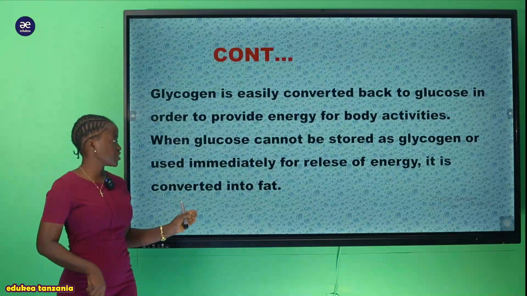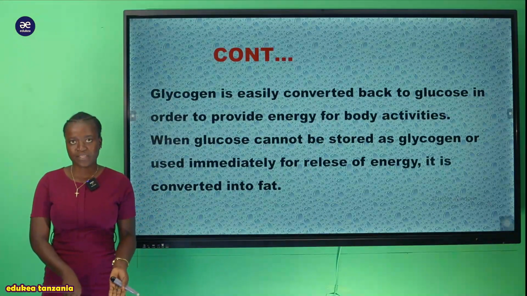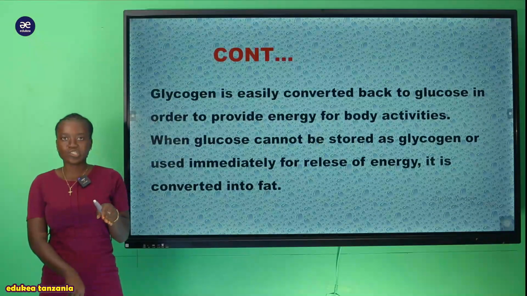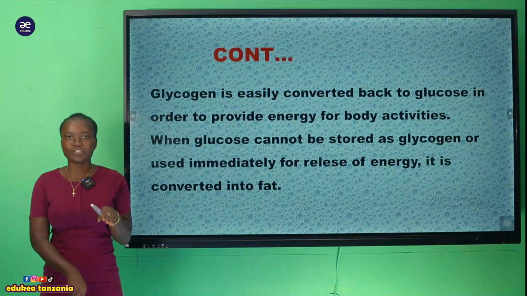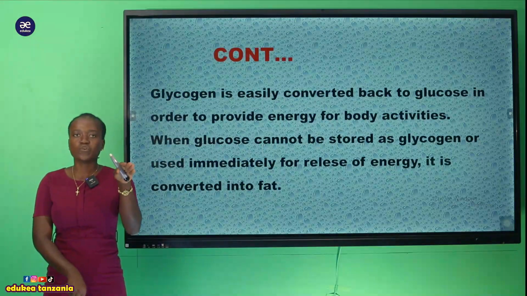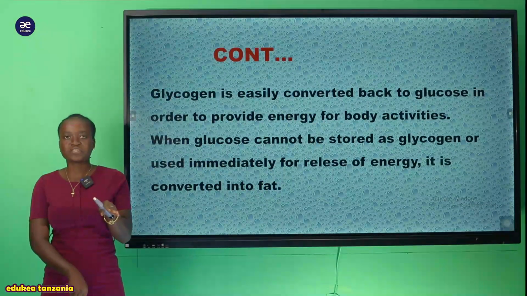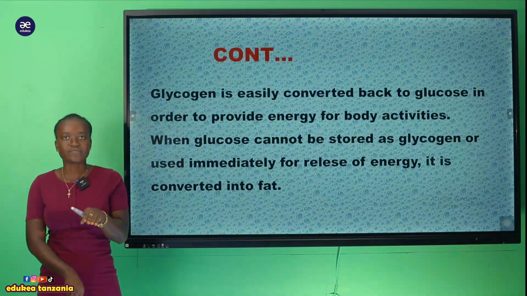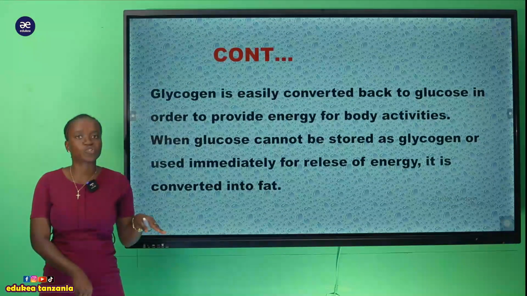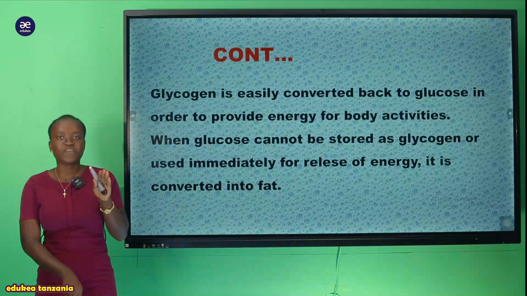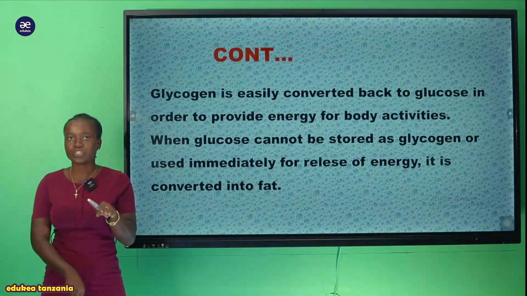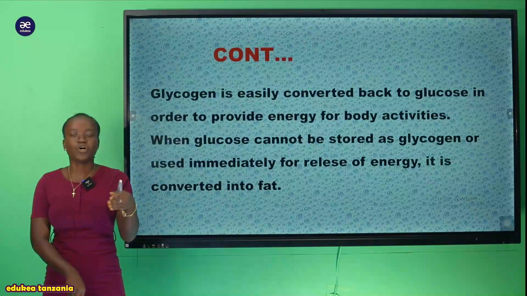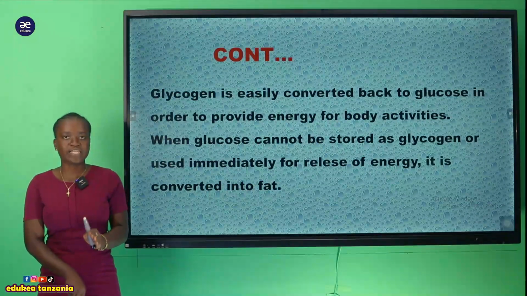Kwa sasa ile glycogen kama haitatumika ndani ya mwili kwenye muda ambao unahitajika, so that unused glycogen will be converted into fat, ambapo sasa hizo fat ndizo ambazo zitaenda be stored kwenye different parts of a living organism. We know that within our body we have a lot of fat, and among those fat they come from the glycogen. They converted the glycogen into fat since they have no use within the body of a living organism.